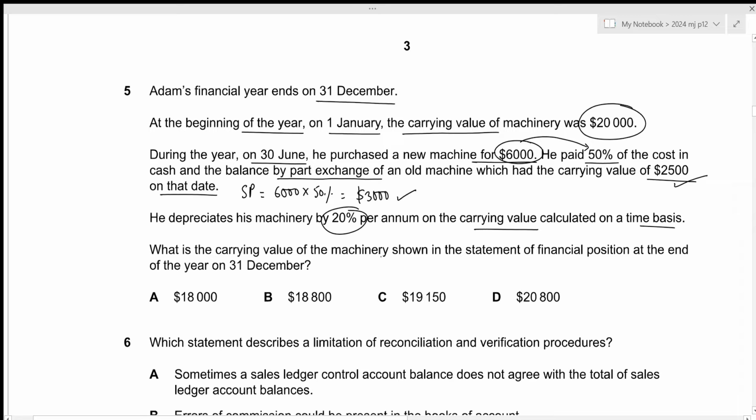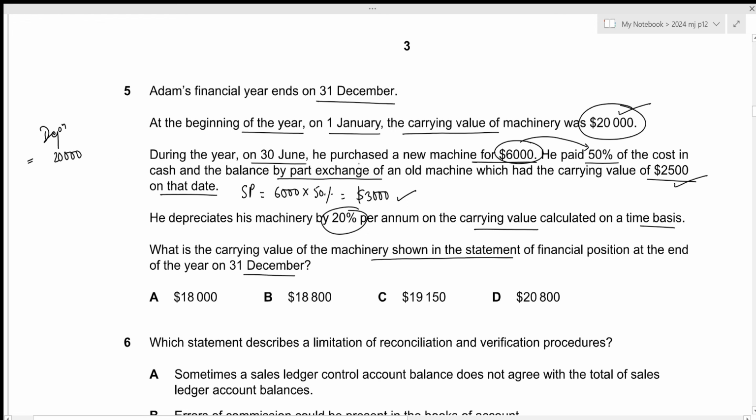He depreciates his machinery by 20% per annum on the carrying value calculated on a time basis. What is the carrying value of the machinery shown in the statement of financial position at the end of the year on 31st December? We also need to provide for the depreciation of this year. Let's calculate that. Let's start with the opening carrying value of 20,000.